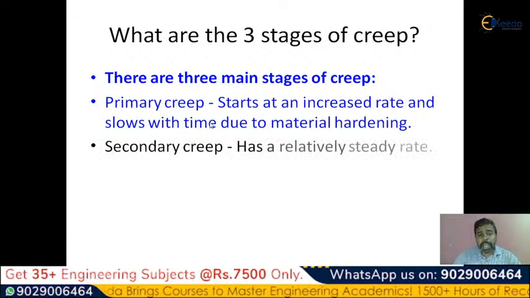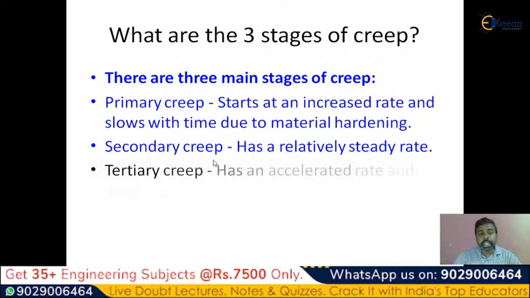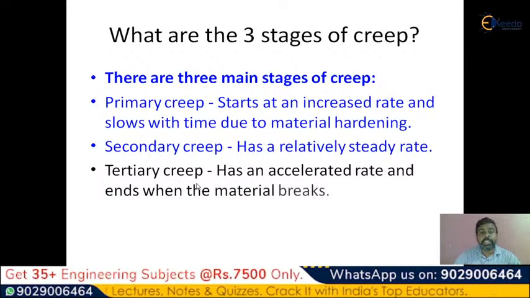After the primary creep is completed for a particular period of time, the secondary creep starts, which has a relatively steady rate. So after primary creep is completed, the secondary creep is going to start. Once the secondary creep is completed, the third stage starts, which is represented as the tertiary creep, or third stage of the creep, and has an accelerated rate.